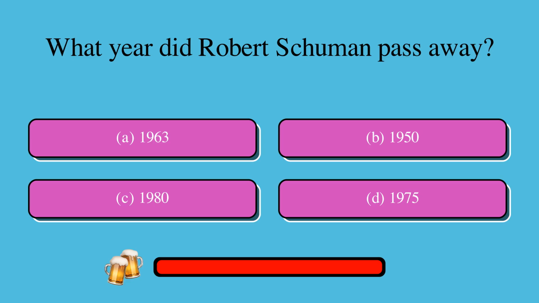What year did Robert Schuman pass away? Is it A, 1963, B, 1950, C, 1980, or D, 1975? The correct answer is A, 1963.